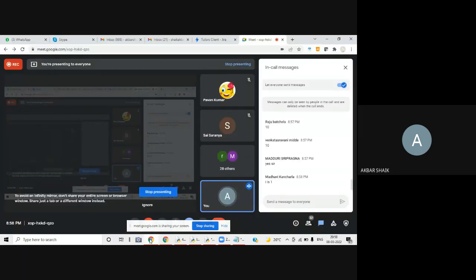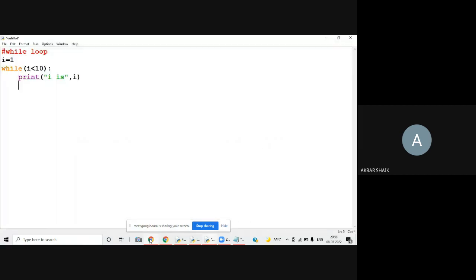Madhavi has written I is 1. Remaining students, please think and tell me the output. If you want, you can take pen and paper so that you get more clarity. It looks like a very small program, but there is a lot of logic involved in it. If you take pen and paper, you can understand easily. Otherwise, it may take some time.